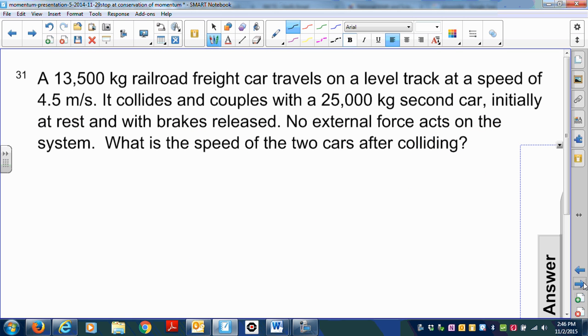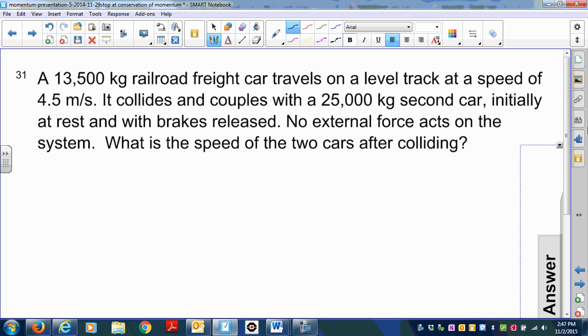Okay, so let's do an example. I'm going to go ahead and make corrections to the example as it's shown. I want you to solve the problem first, and then I'm going to show you the answer. A 13,500 kilogram railroad freight car travels on a level track at a speed of 4.5 meters per second. It collides and couples with a 25,000 kilogram second car, initially at rest, with brakes released. No external forces act on the system. What is the speed of the two cars after colliding?